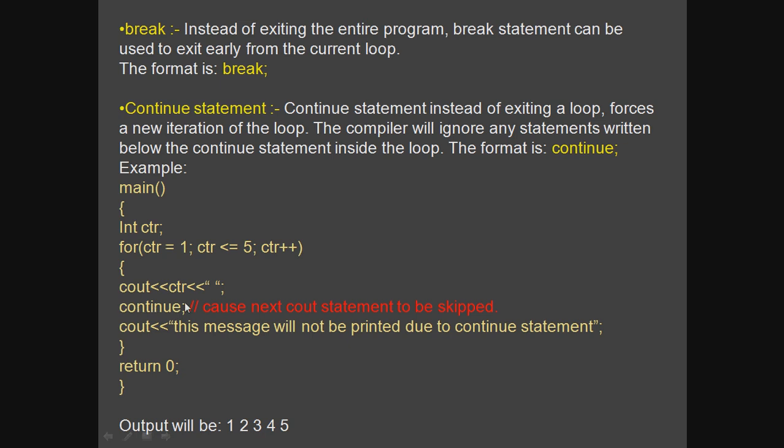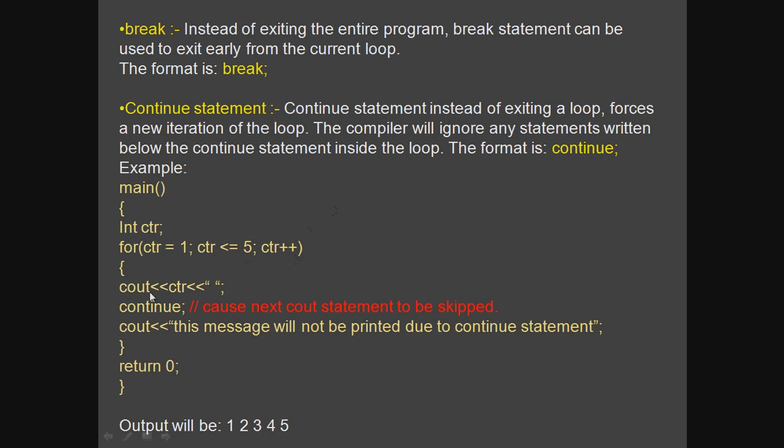If this continue statement were not there, then after every number, after cout 1, cout 2, cout 3, cout 4, this message would be printed each time, so there would be a long list of horizontal outputs. But because you are using the continue statement, the cout output stream will not display this message at all. That means this particular statement will be totally skipped. Clear?